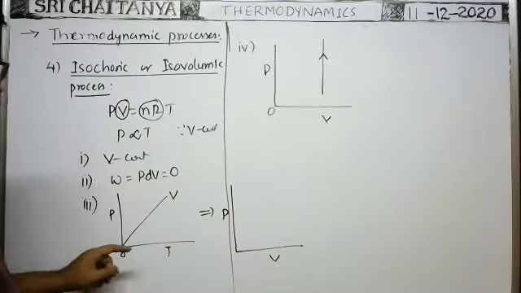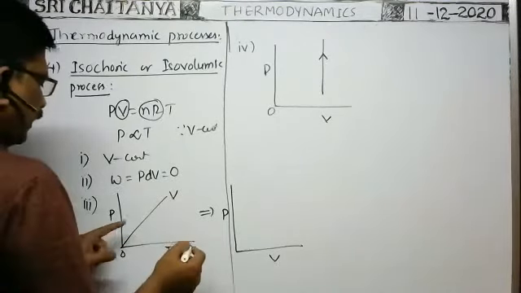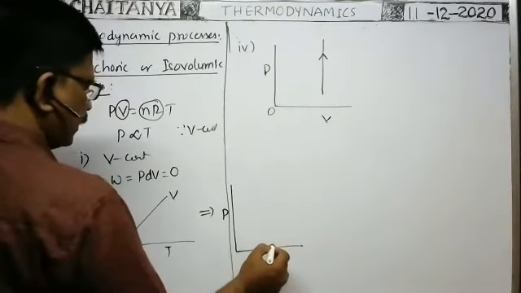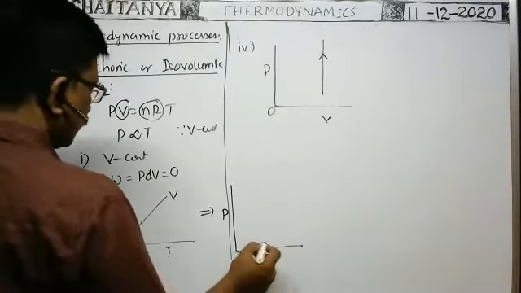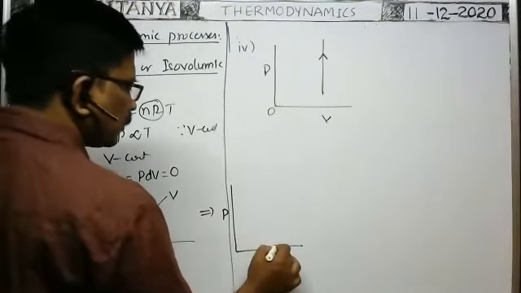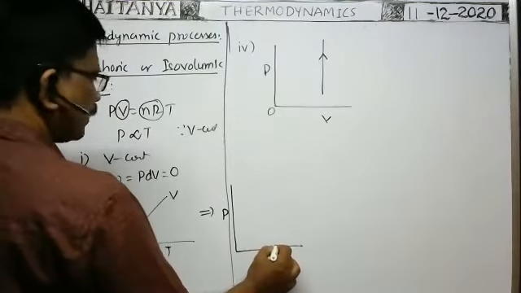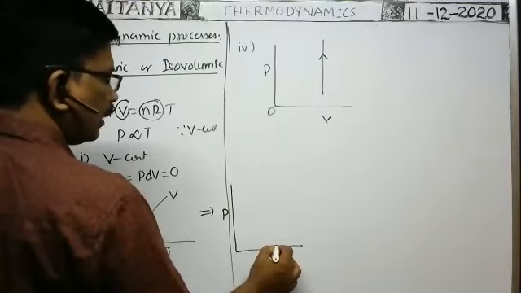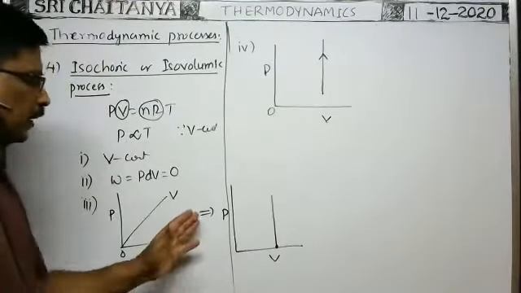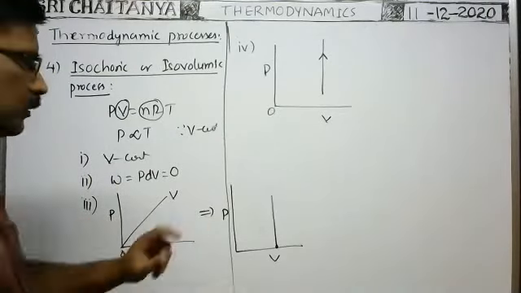Tell me, at T is equal to 0, pressure is 0. Volume is V only. At T is equal to 0, pressure is 0, but volume is having some finite value. So volume is here. When temperature increases, pressure also increases. That's why when volume is constant but pressure increases, you will get the graph like this. So the PV graph corresponding to this PT graph is this one.